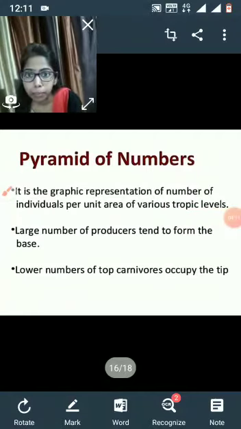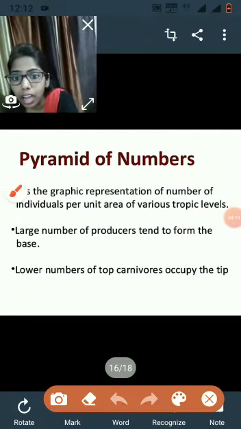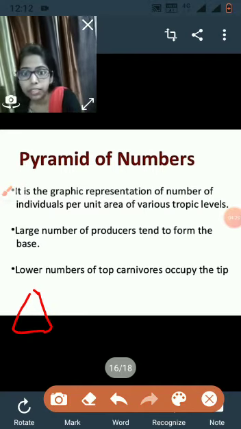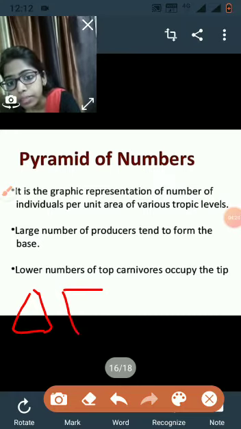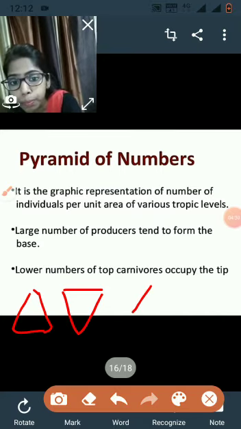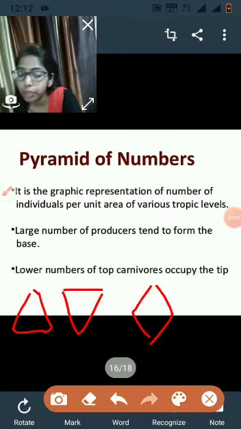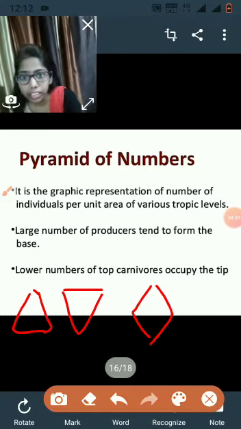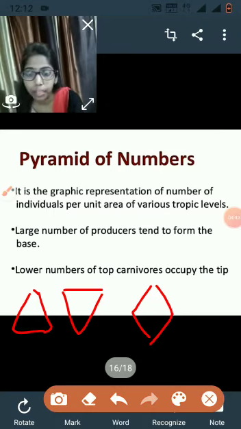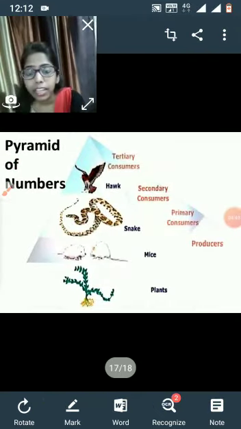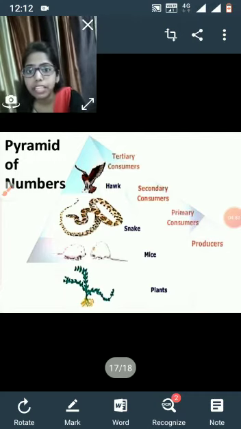Now the pyramid of number can be upright when the producers are more than the consumers. It can be inverted when the producers are less than the consumers, or it can be spindle shaped when the producers are less but the primary and secondary consumers are more, and again the top carnivores are less in number. So they form a spindle shaped pyramid of number. So the pyramid of number can be upright, inverted, or spindle shaped.